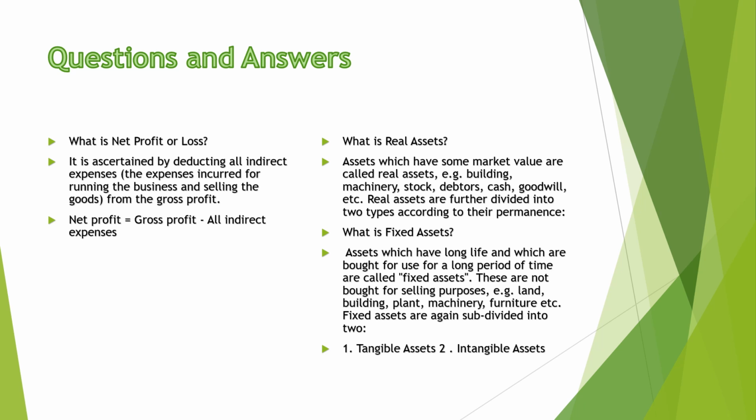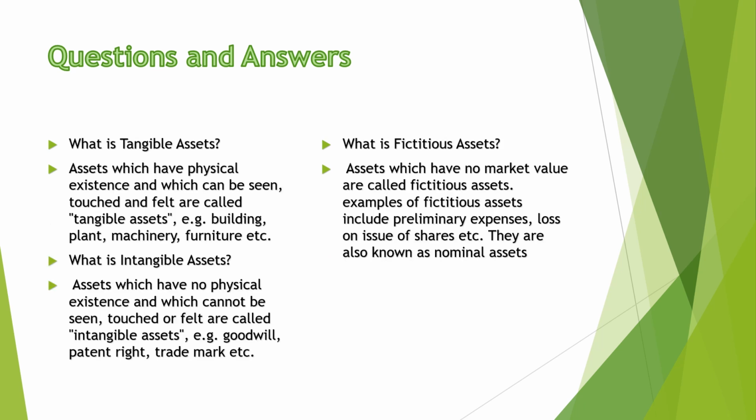Tangible assets and intangible assets are the two categories of fixed assets. Tangible assets can be seen and touched, and have a physical shape, like building, plant, machinery. What are intangible assets? Those which cannot be seen or touched. There is no physical existence. They are only felt, like goodwill, patent right, copyright, etc.